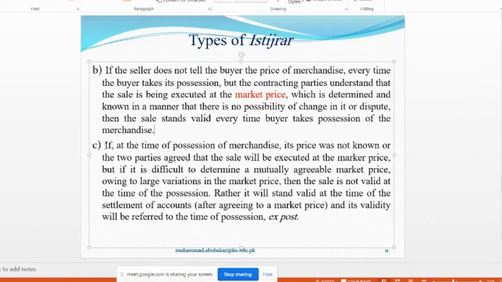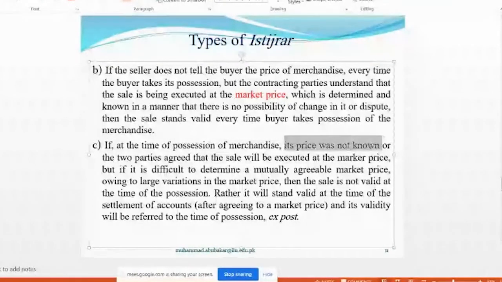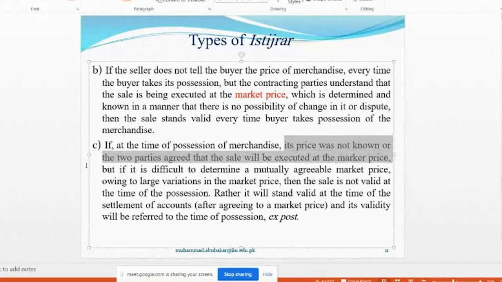The third possibility is if at the time of possession of the merchandise, when the buyer said give me one bottle of Pepsi, or bought any other item, and took possession, its price was not known, or the two parties agreed that the sale will be executed at the market price, but it is difficult to determine a mutually agreeable market price.